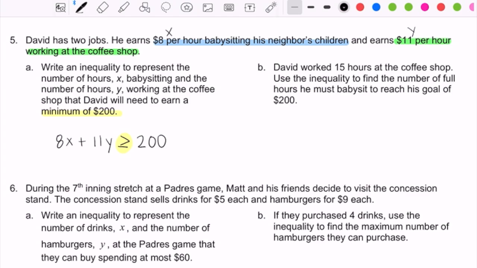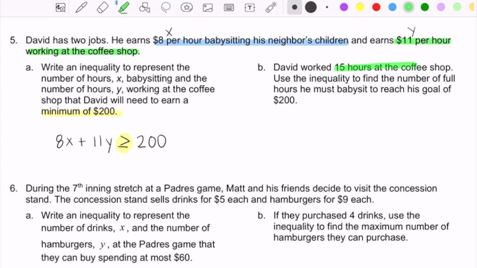So this inequality represents correctly his rate of earning and also the number of hours that he would need to work at each job in order to make $200. There are lots of combinations of hours that would make this problem be true. In part B, it says that David worked 15 hours at the coffee shop.